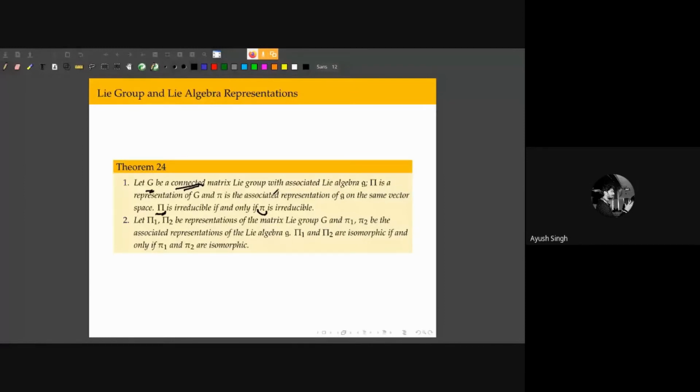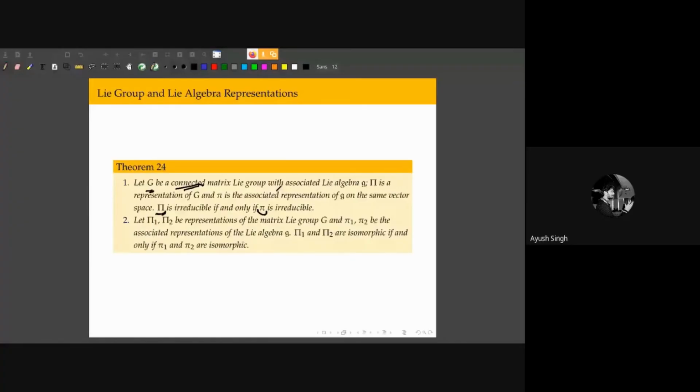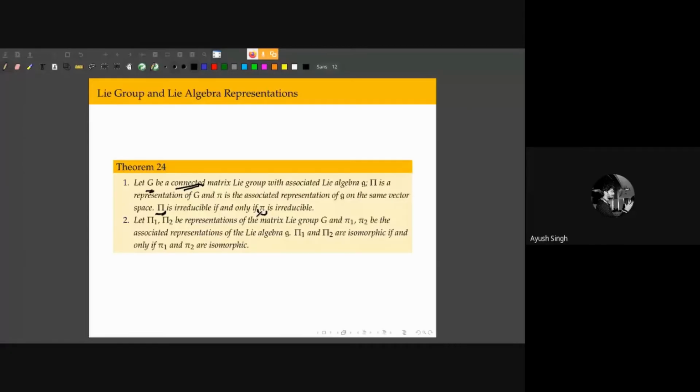Now, what this theorem tells us is that if our group is connected, then we don't even have to talk about the group. We only have to study representations of this linear space, the Lie algebra, right? So, for example, in what we'll do next, we'll study the representations of the Lie algebra of the rotation group. And again, the second part is the same thing.